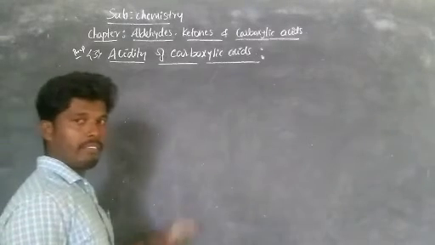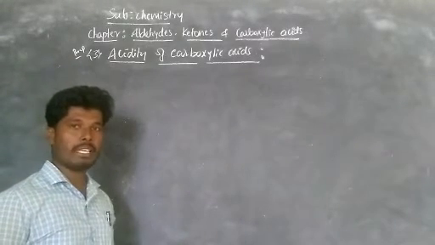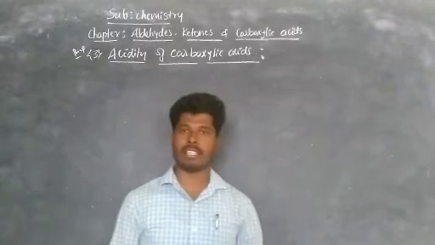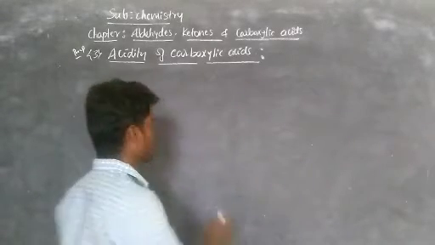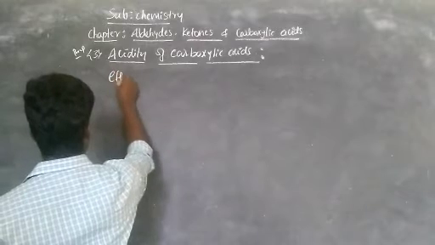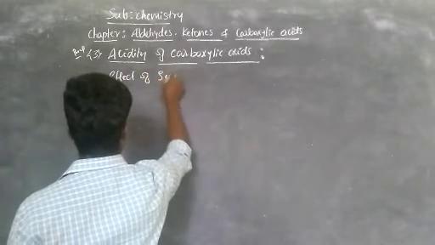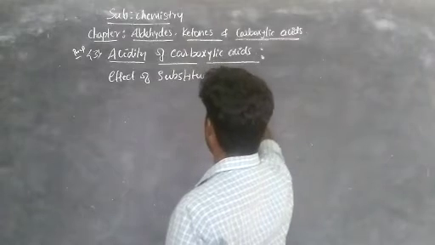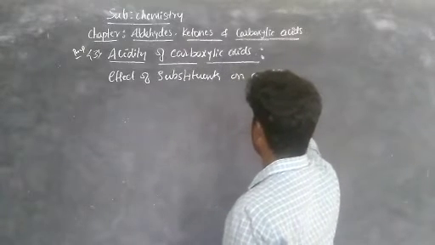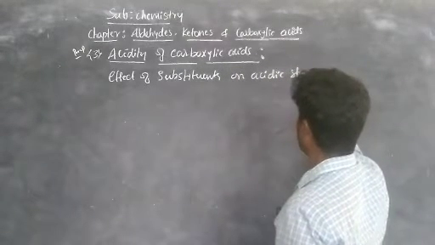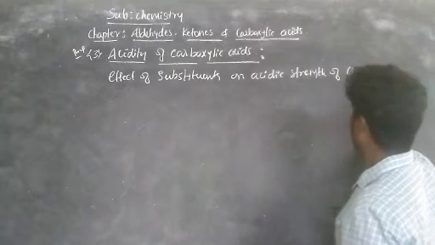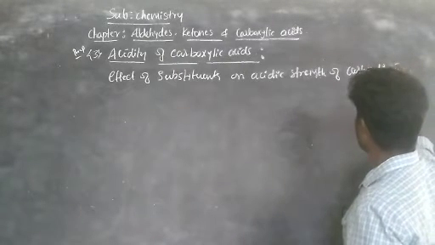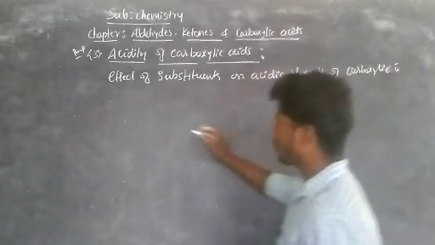The next topic is the effect of substituents on acidic strength of carboxylic acids, that is effect of substituents on acidic strength of carboxylic acids.